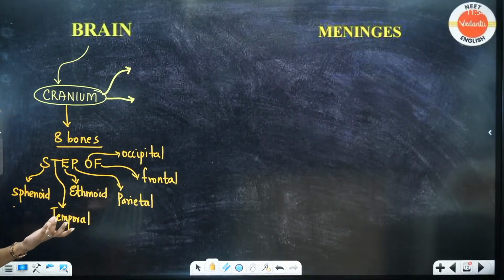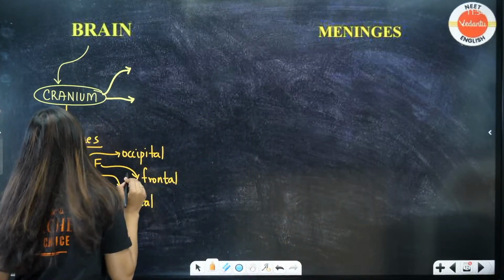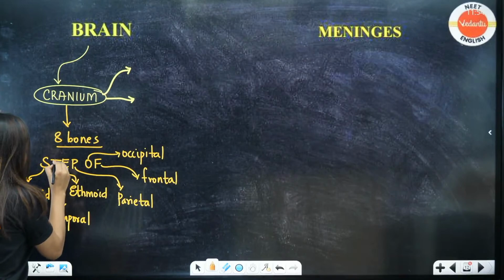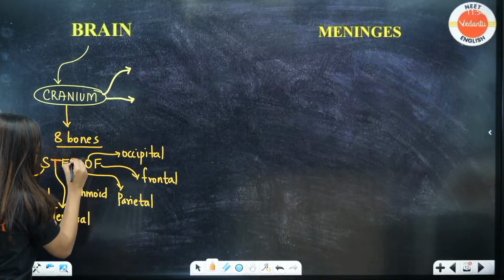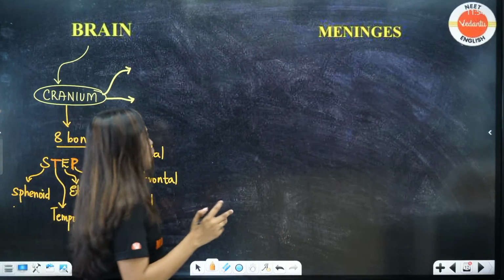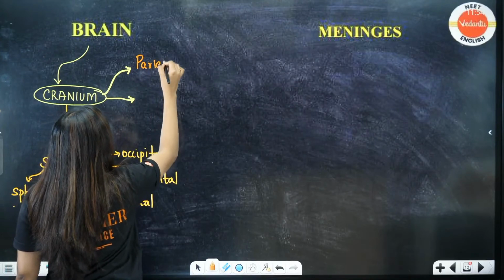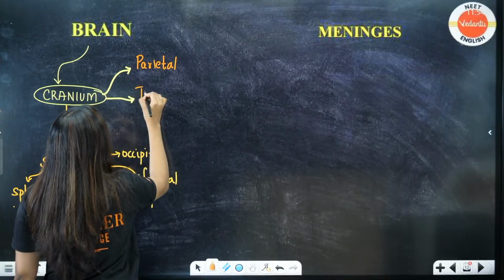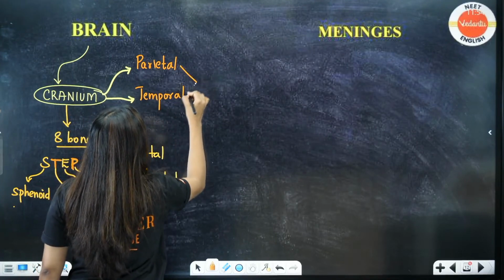These are the 8 bones, out of which two bones are paired, that is PT. PT teachers are always in pairs, right? There will be always 2 teachers. So, PT teachers, that is parietal and temporal, are paired.